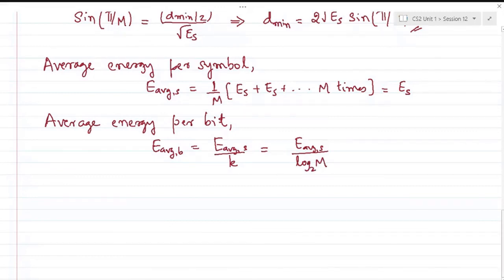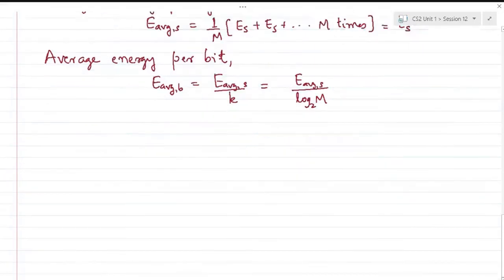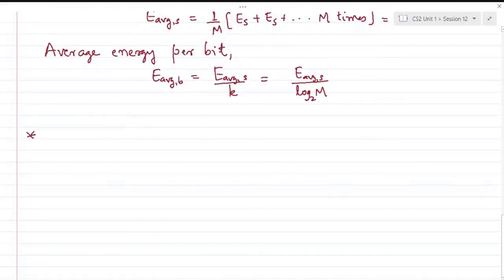All right, we'll conclude with the last parameter, power spectral density. We need not again apply the Wiener-Khinchin theorem that we did for BPSK.